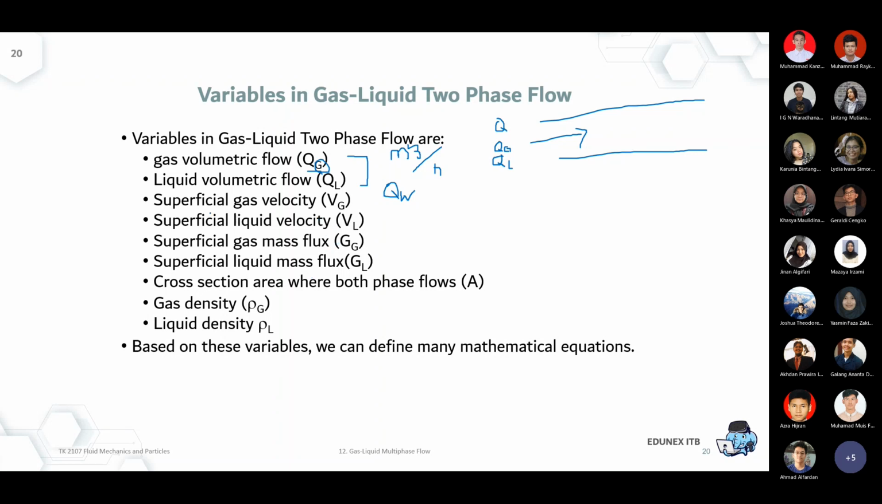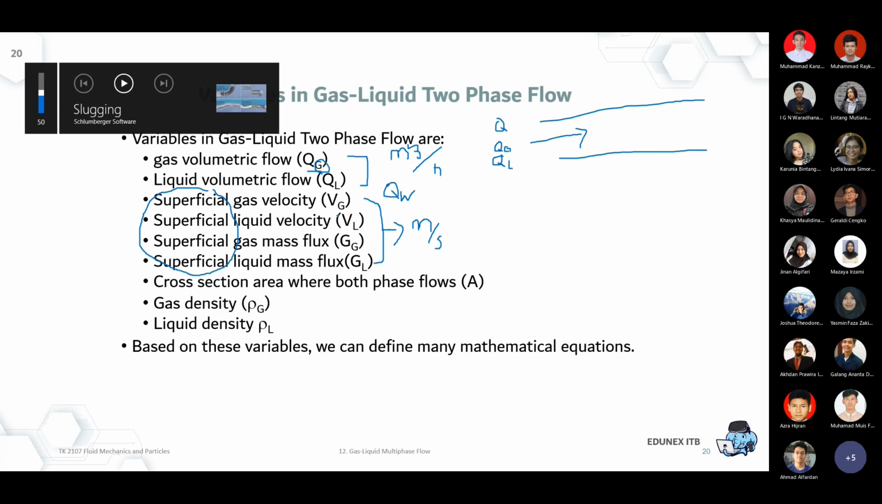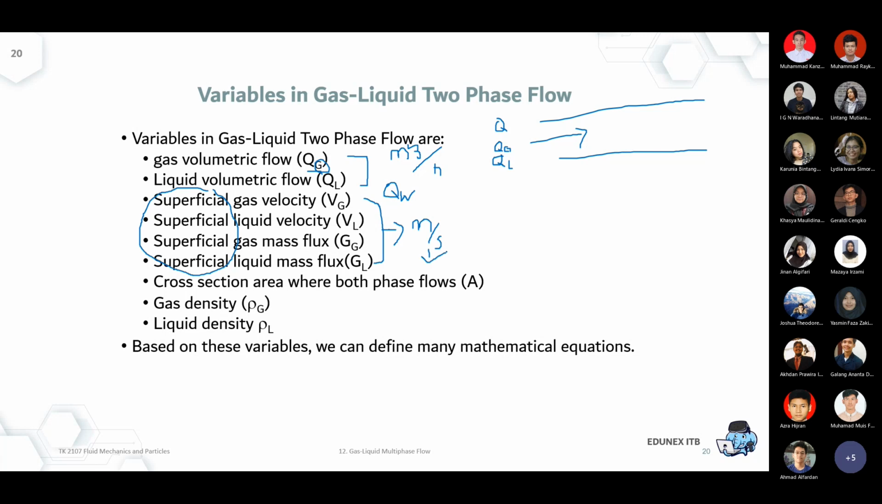And then superficial gas velocity. Are you familiar with the concept of superficial velocity? Has it been taught in any other courses? Velocity means meter per second. But what does superficial mean? Any idea? So the flow rate divided by the area. So area is one thing. Of course, it's affected by the area.